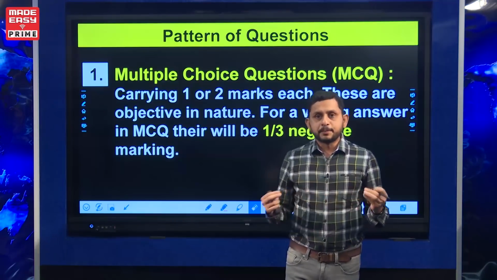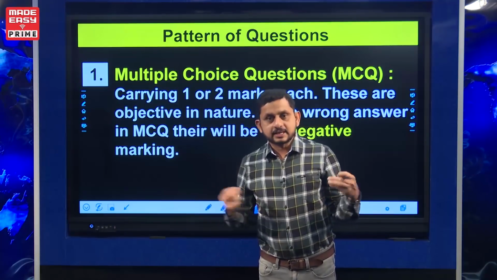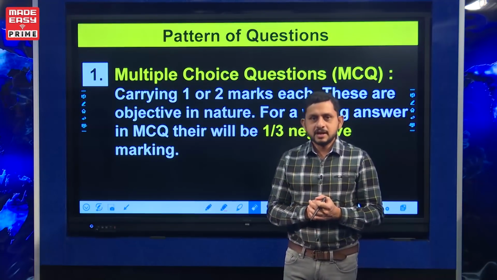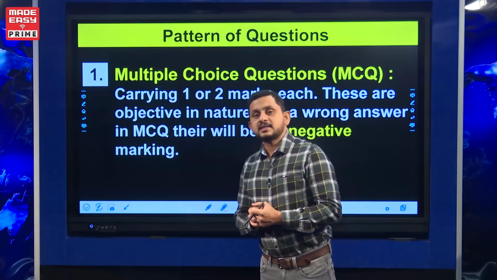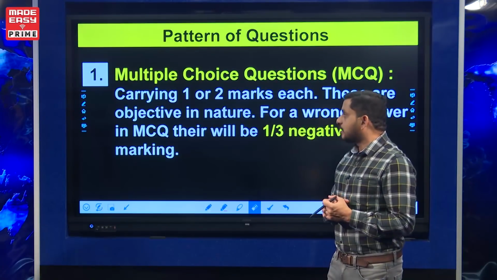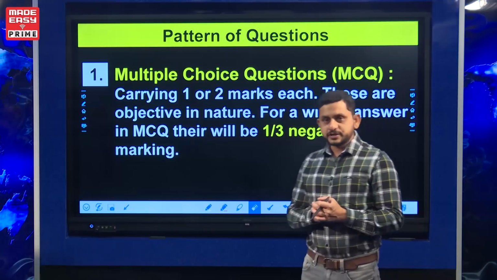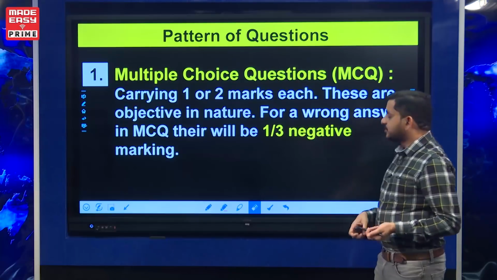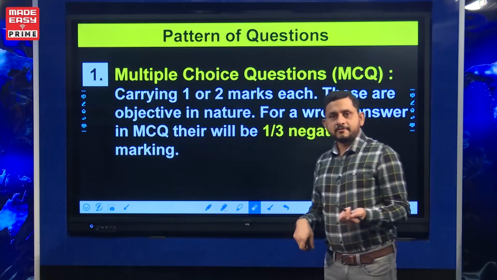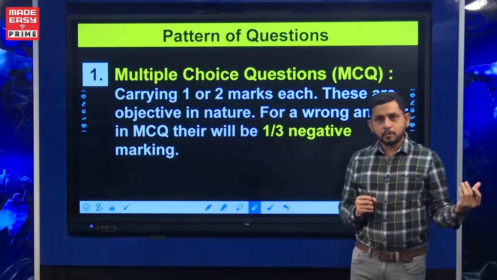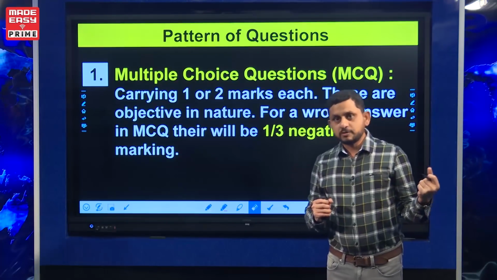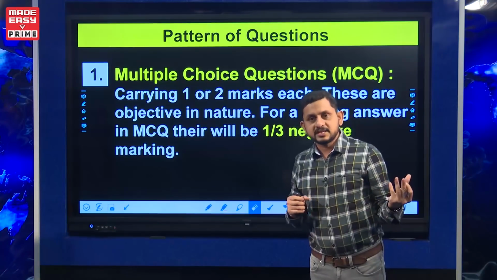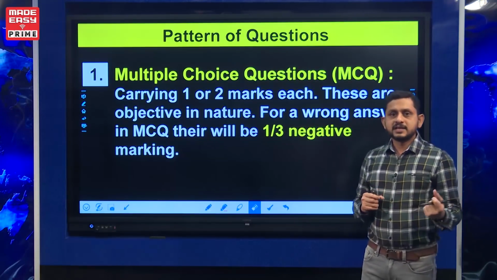If one or two simple multiple choice questions are mistaken in the examination, it may affect the result so much. So you should be very accurate. It is a lot of negative marking, around 33%. For a 1 mark question, 0.33 marks is the negative marking if it is a mistake. For a 2 mark question, 2 by 3, that means 0.66 marks, is the negative marking.